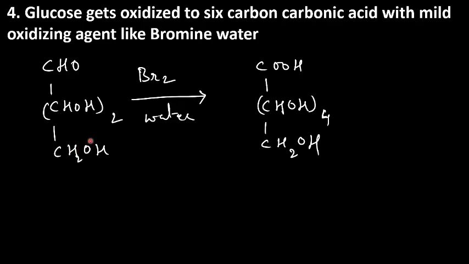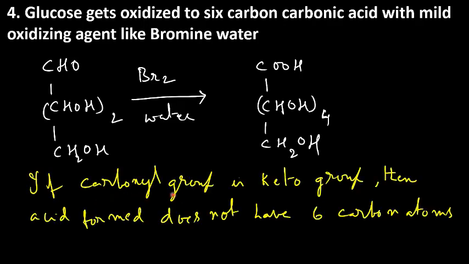If a ketone group is present, the long carbon chain breaks and of course we do not get a 6 carbon atom carboxylic acid. So if the carbonyl group is a keto group, then the acid formed does not have 6 carbon atoms, but the number of carbon atoms is less than 6. So since the 6 carbon carboxylic acid is formed, the carbonyl group must be an aldehyde group.